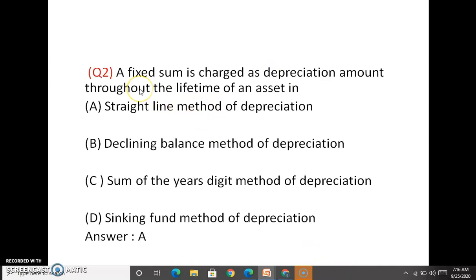Second question: a fixed sum is charged as depreciation amount throughout the lifetime of an asset in which method of depreciation? That is, a constant amount, 50,000 or 25,000, is deducted every year. That method is called the straight line method of depreciation.